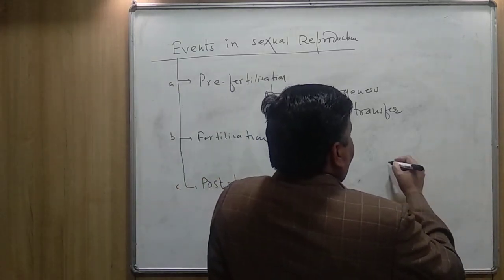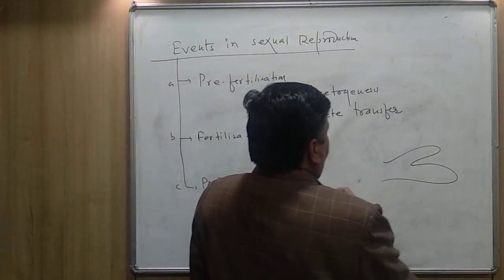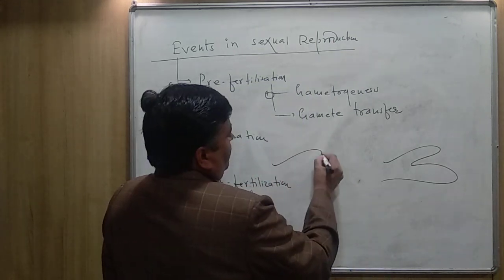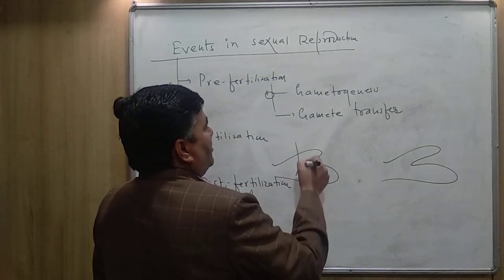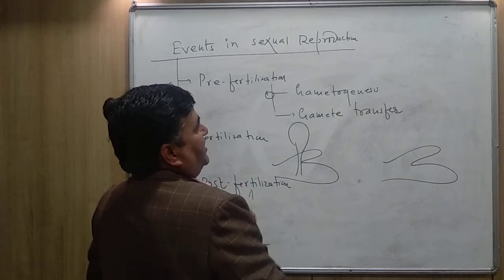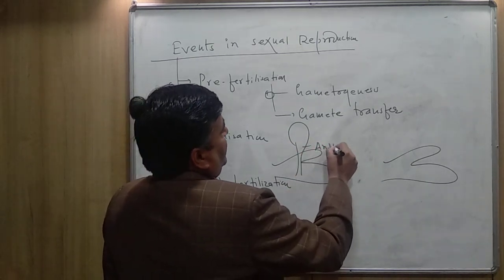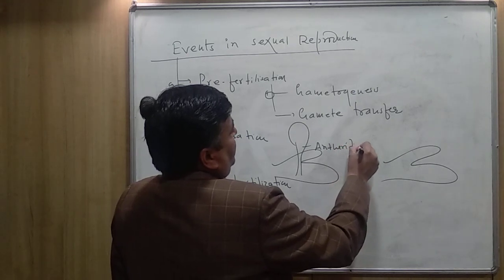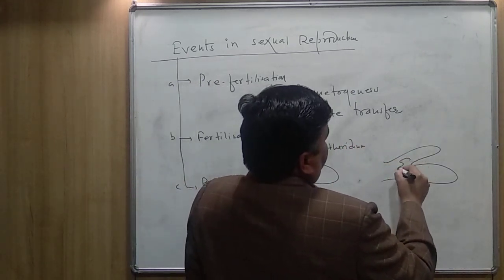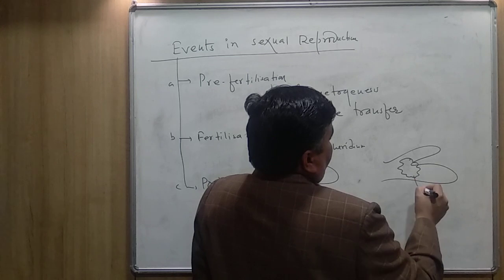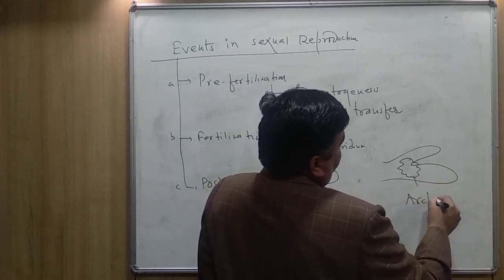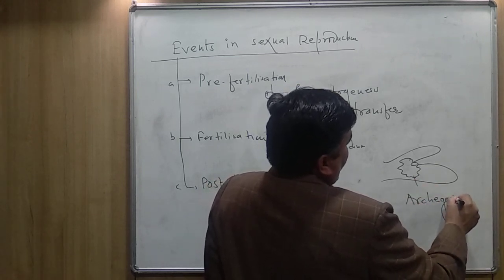You can see here, this is the structure of Marchantia. This is the male reproductive organ, called antheridium. This one is the female reproductive organ, archegonium.